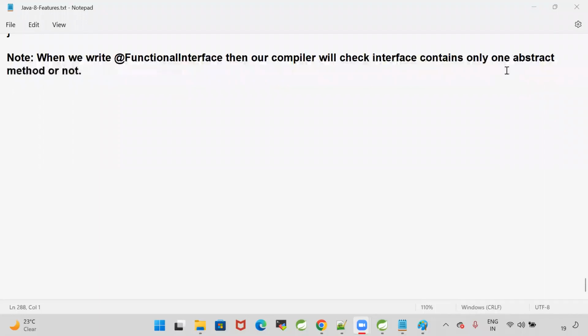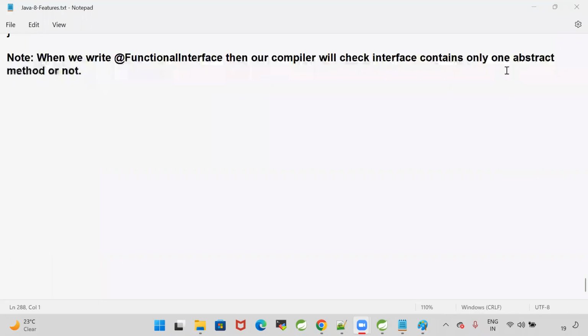Lambda will not have any name. Lambda will not have any modifier. Lambda will not have any return type. Good. Earlier, to call the methods, we would create the object and call the method by using the method name. But lambda is an anonymous function, there is no name. How to call the lambda? To call the lambda, we are going for functional interface.